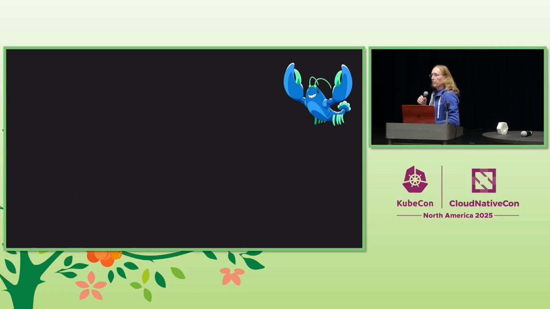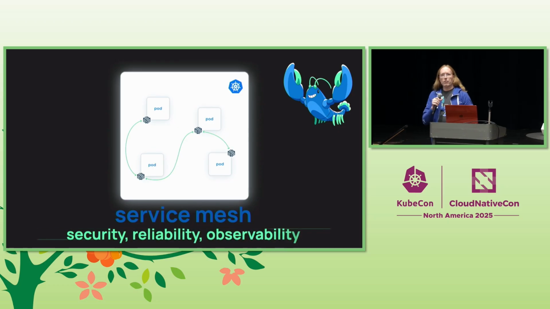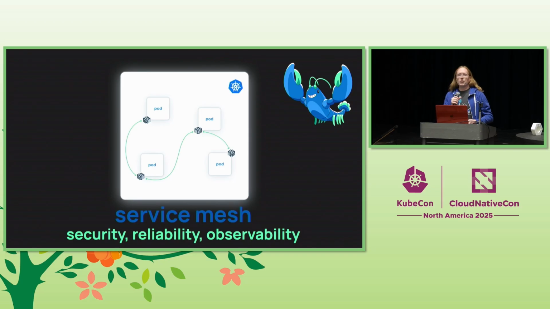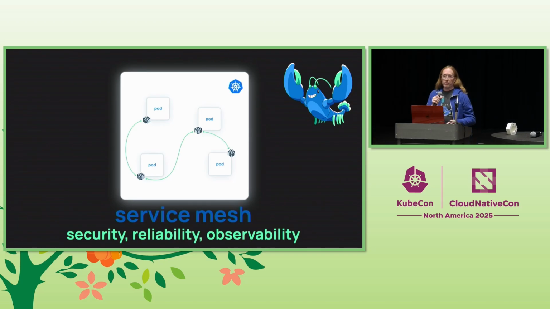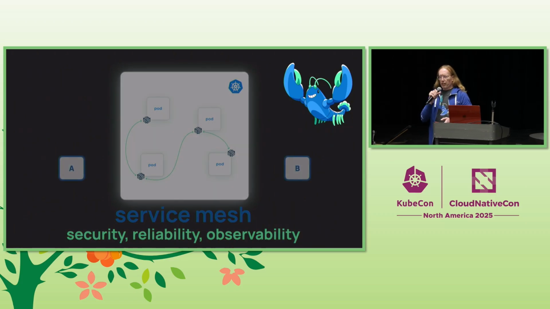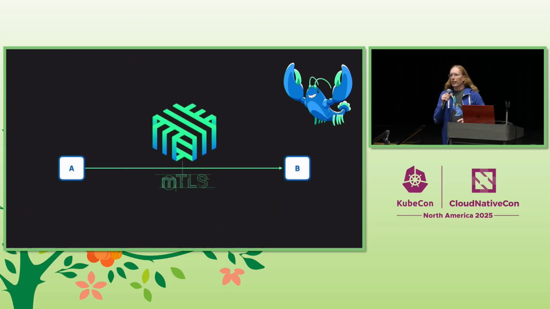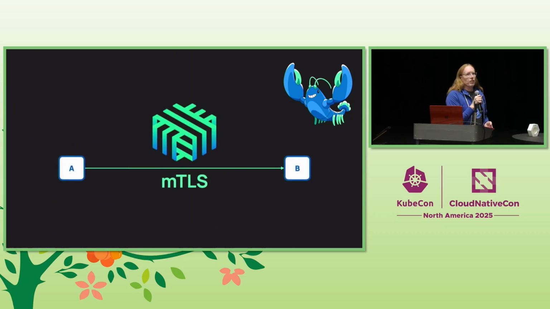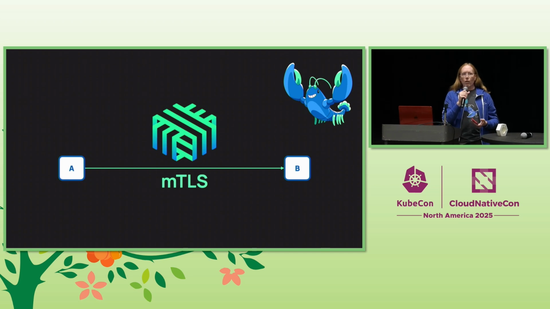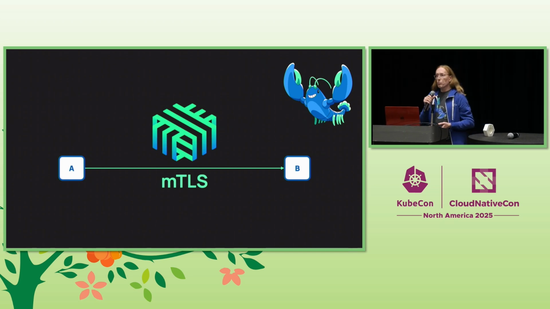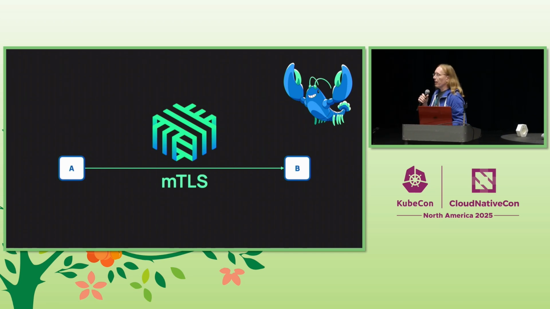If you are not familiar with Linkerd, we are a service mesh. Our job is to add security, reliability, and observability to your entire application down at the platform level so that you do not have to change your application. The very first step of this is that we take over the network. And we use ultra-lightweight, ultra-fast Rust microproxies to inject mTLS into all of your meshed communications, which permits us a lot of interesting functionality.